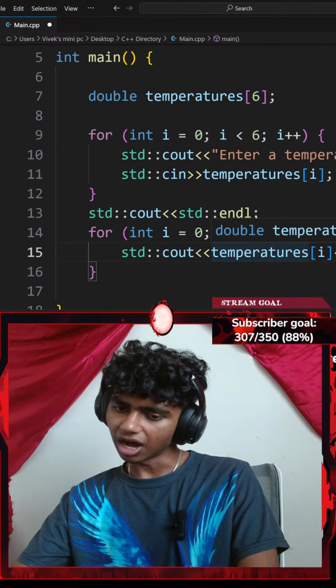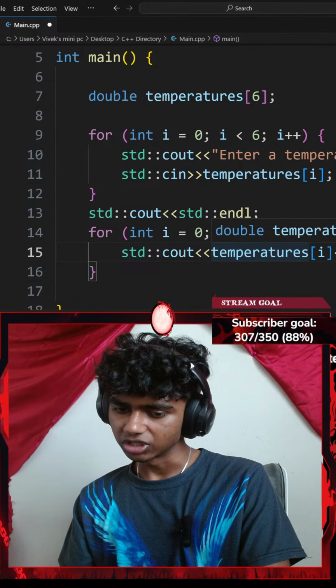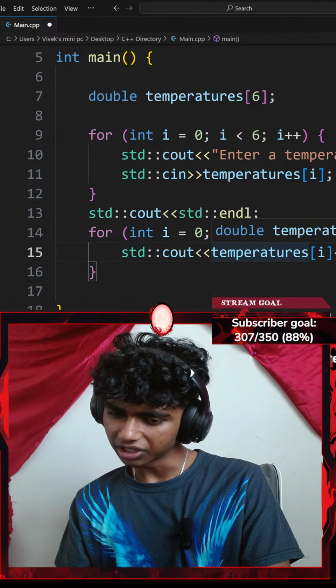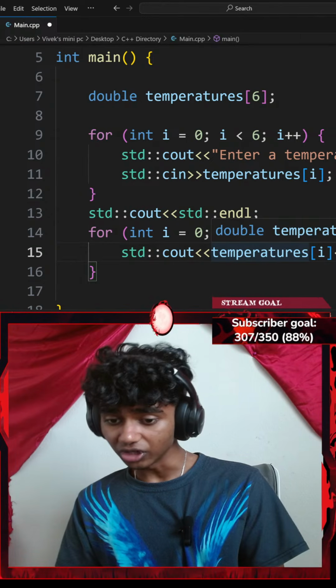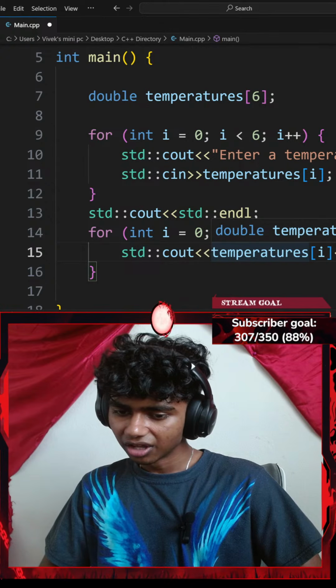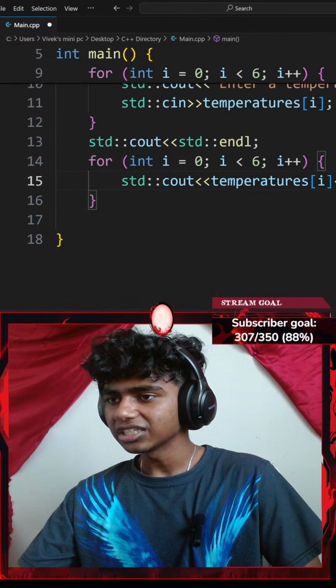I personally hate the standard console output with the insertion operator overload. I use std::print, but I think that's only available in C++23. Wait, something like std::print exists? I actually didn't know that.